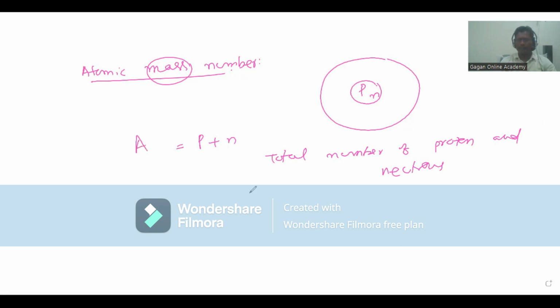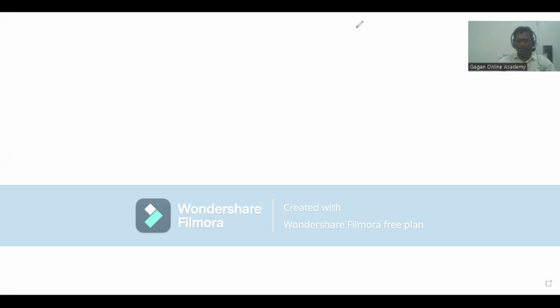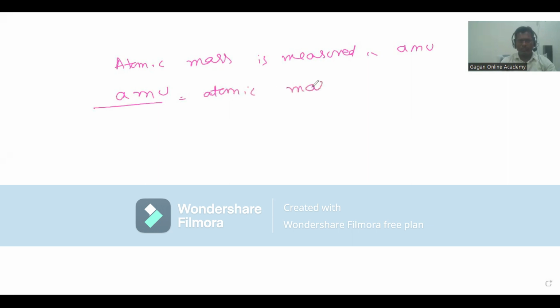We buy rice in kgs. We buy milk in liters. In the same sense, atomic mass is measured in AMU. So we must know what is AMU. AMU stands for atomic mass unit. So atomic mass is measured in AMU.